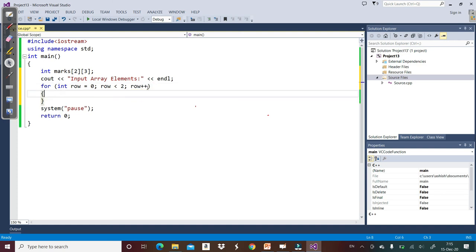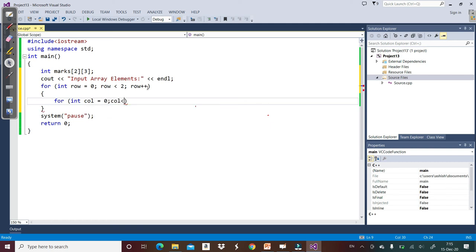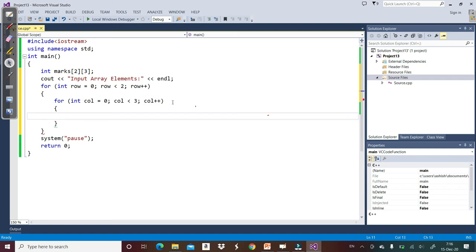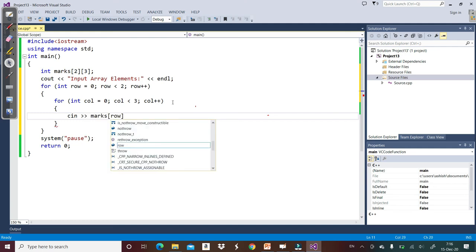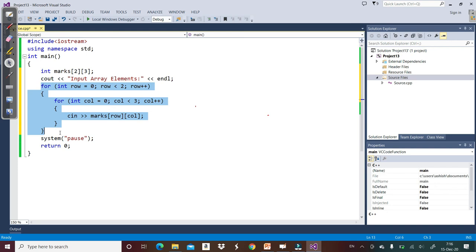So let's write it here. For int column equal to 0, starting from 0 it will go up to less than 3, and then column plus plus. And let's say cin marks of row and column. Now let's say we want to display this array. So similarly, inside the loop we can write cout.